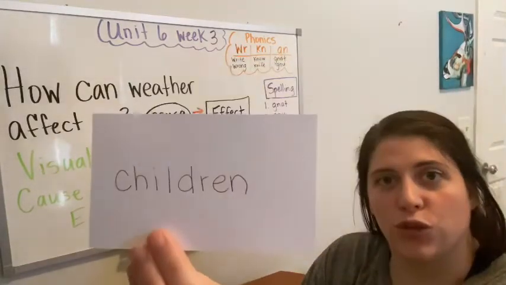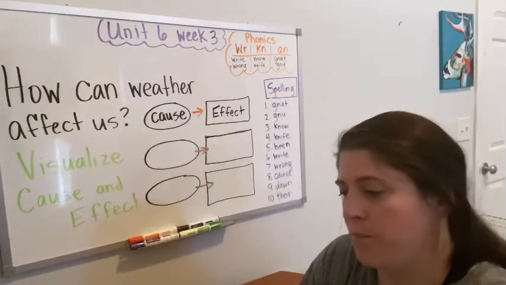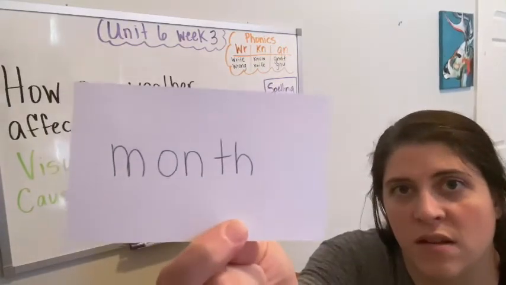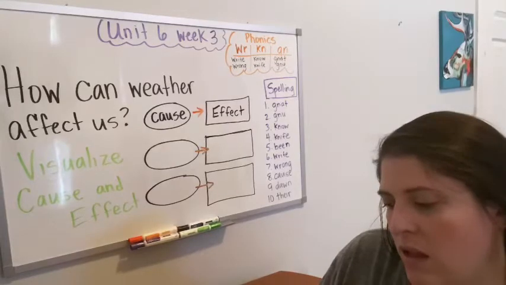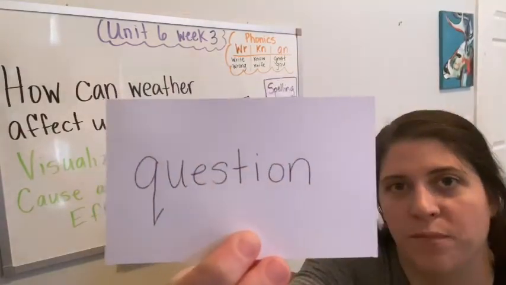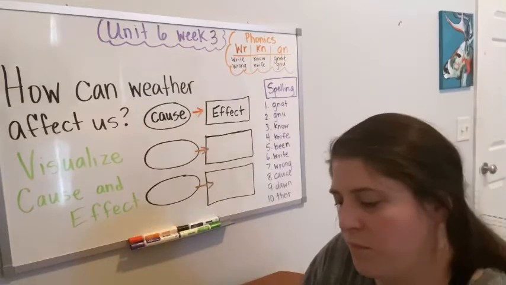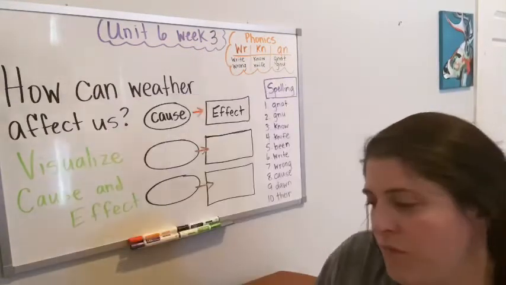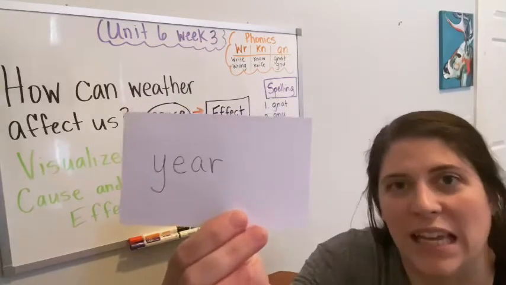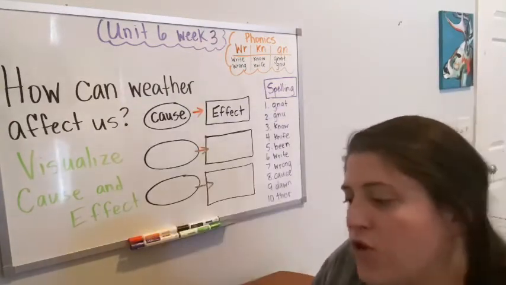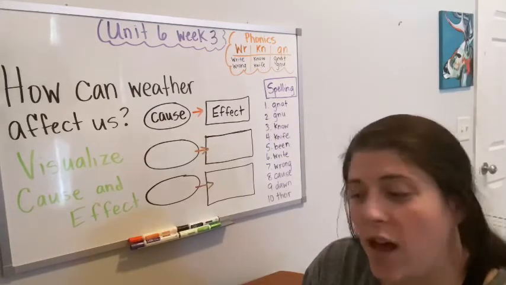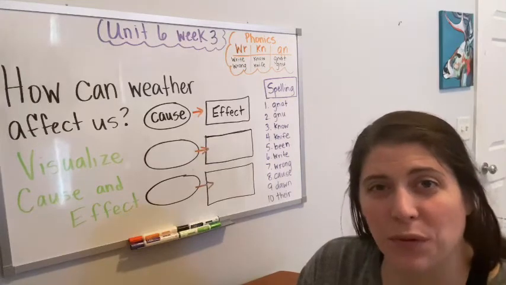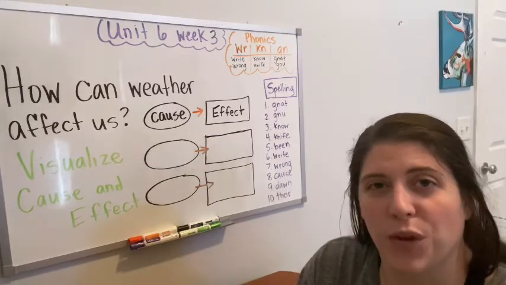We have children, month, question, there, and year. Okay, those are the high frequency words, and you're going to see those probably highlighted in the story that we read. They were also highlighted in the last story we read, Wrapped in Ice, and they're going to be in the story that we read today together.